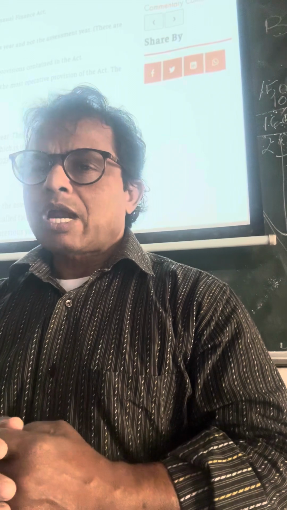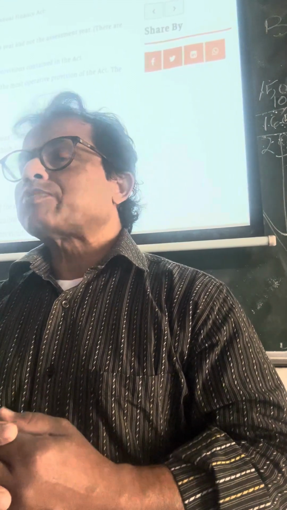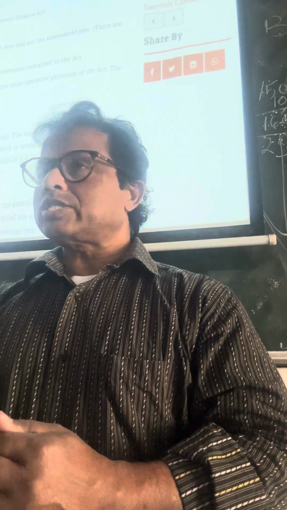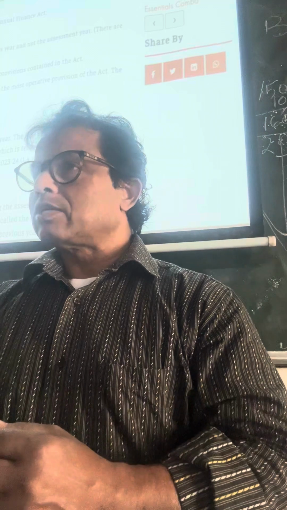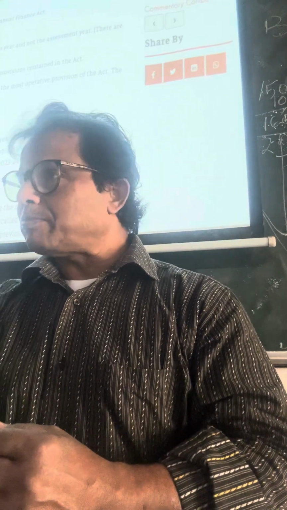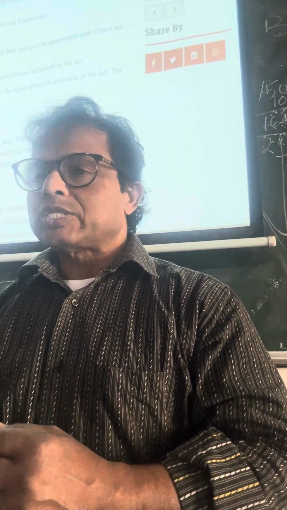Conditions to remember. Number 2, tax is charged on every person specified under Section 2, subsection 31. Under this section, the people who are covered, only they will be paying income tax. Everybody is not supposed to pay income tax. Do you pay income tax? No, you don't pay income tax. So, who are the persons to pay? This is prescribed in Section 2(31).